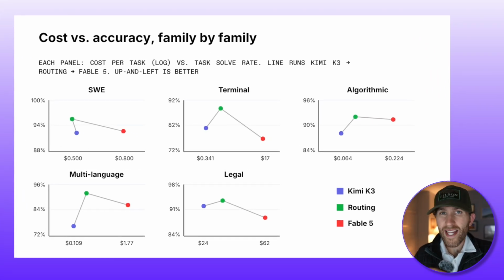The lowest price per token means nothing if you're paying for it 3 times. Route to the right model and you get top tier quality on the first try, while paying a lower rate. An open model like K3 becomes your default, and a router tuned to your work is what really sets you apart. So how do you actually run it?